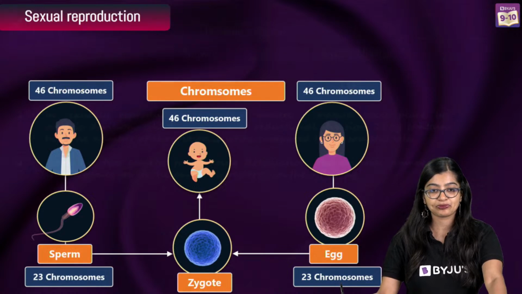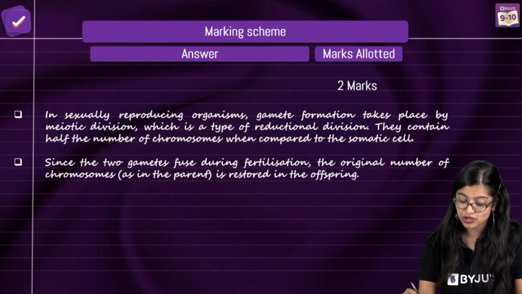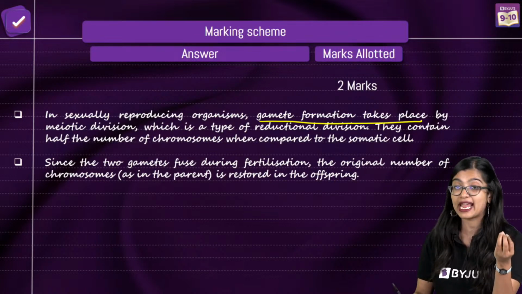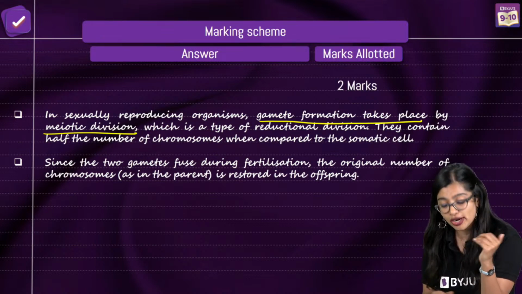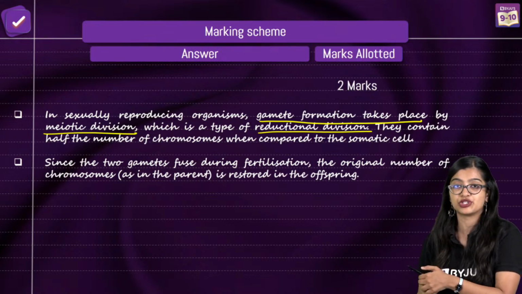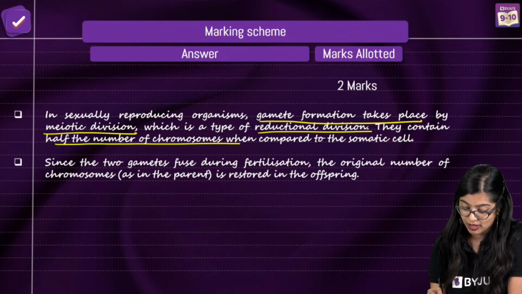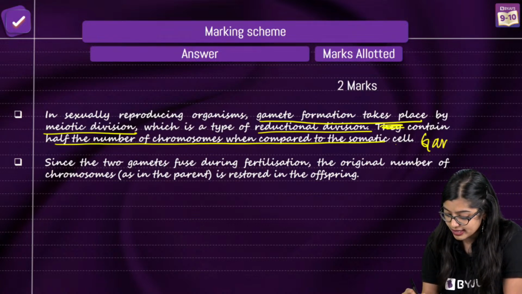When you're writing the answer, 2 points you need to write. In sexually reproducing organisms, start by saying that gamete formation takes place. How? It takes place by meiotic division. Meiotic division is a type of reductional division, wherein gametes end up containing half the number of chromosomes. So these here are nothing but gametes.